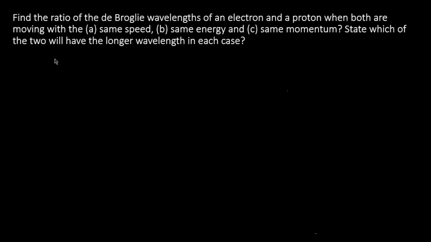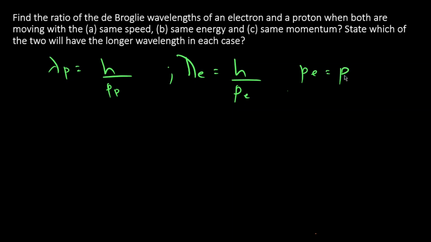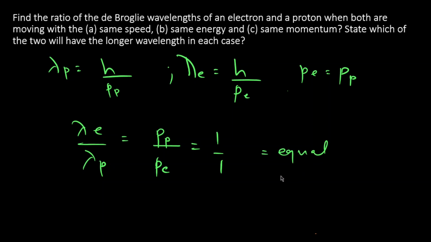Let's see the third case, when momentums are same. Obviously lambda P is h upon momentum of proton, and lambda E is h upon momentum of electron. When PE is equal to PP, that is momentum of proton is equal to momentum of electron, lambda E upon lambda P will be equal to PP upon PE, that is 1:1. The wavelengths will be equal.